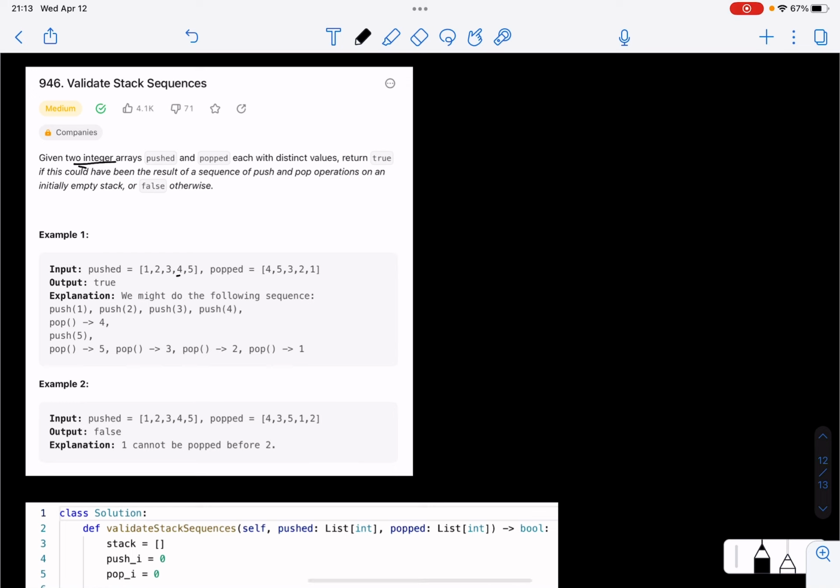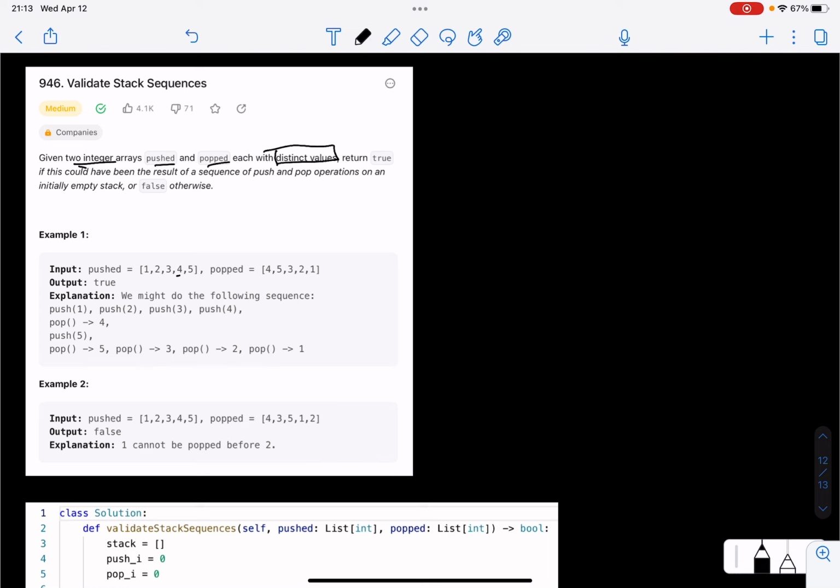So we have two integer arrays, pushed and popped. Each of them has distinct values. We want to return true if these arrays would have been the result of a sequence of push and pop operations on an initially empty stack. So what we mean over here is, let's look at the first example.